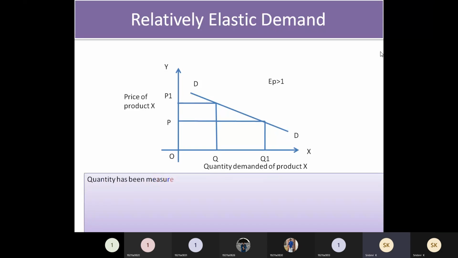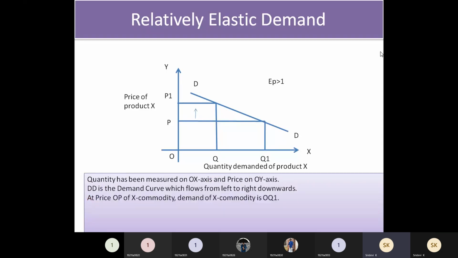So this is represented by EP greater than 1. The same thing we are going to write here below the graph. DD is the demand curve, which is flowing from left to right downwards. And we are comparing with P now. From P to P1, if the price is increasing, the sales will be decreasing from Q1 to Q.